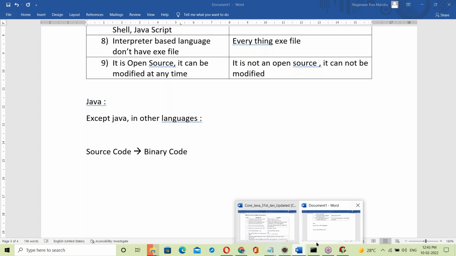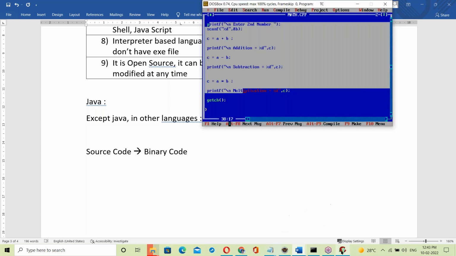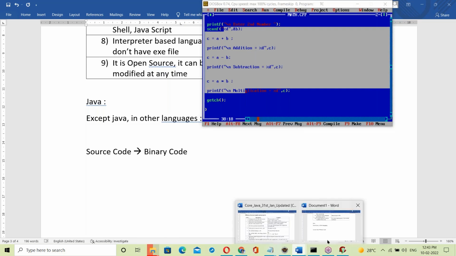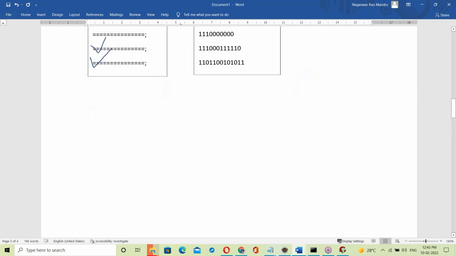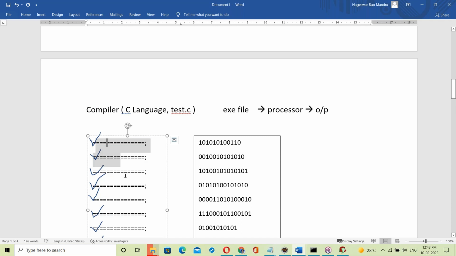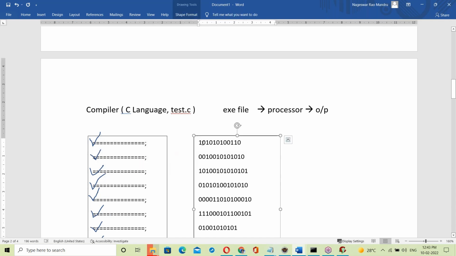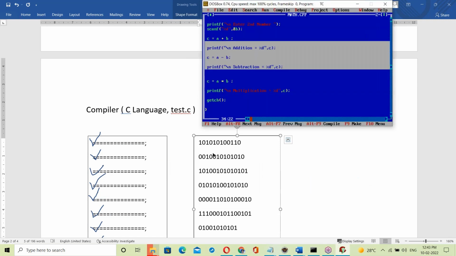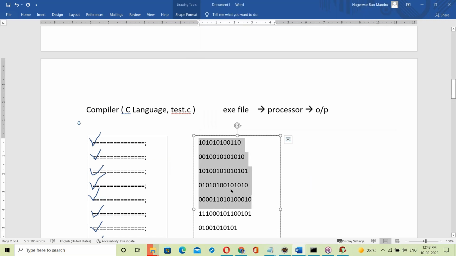See, this is source code, right? That source code converts into binary format. Binary format is like this. This source code converts into this kind of binary format.